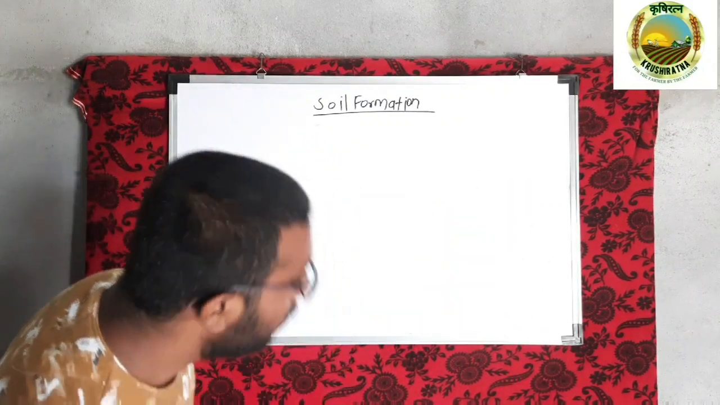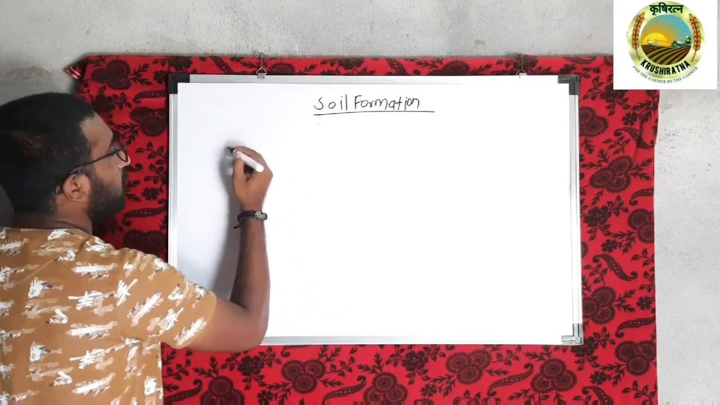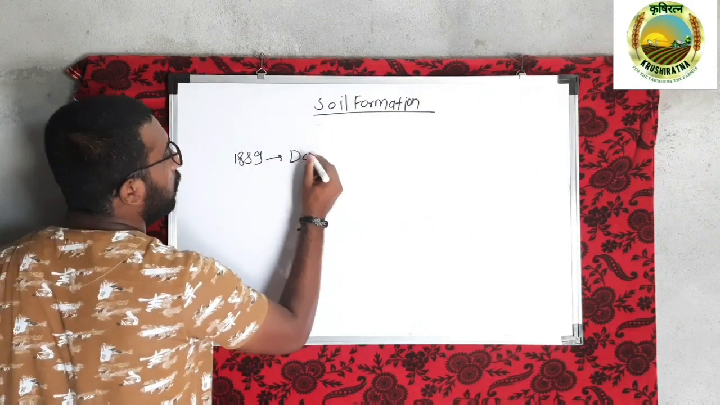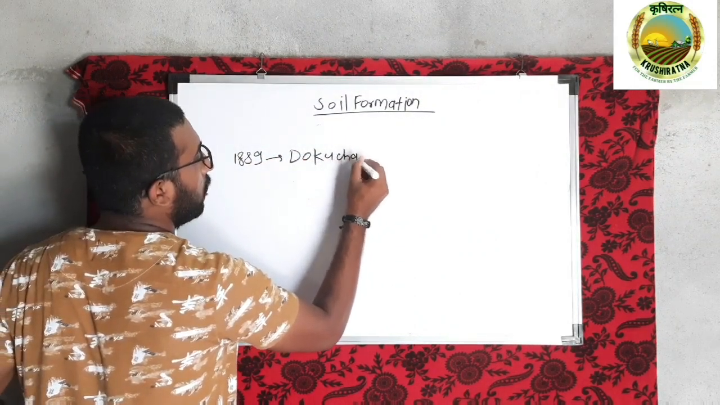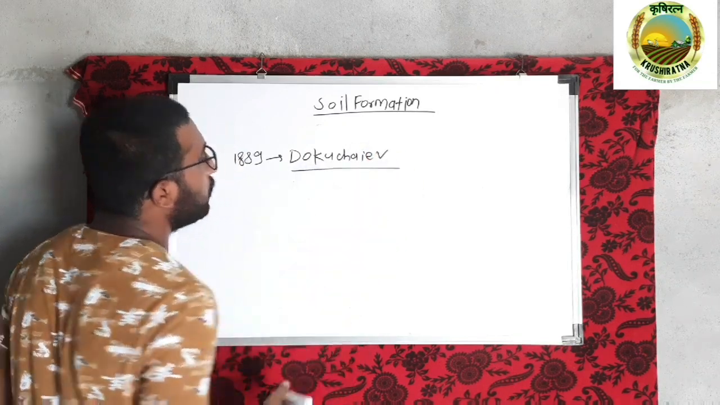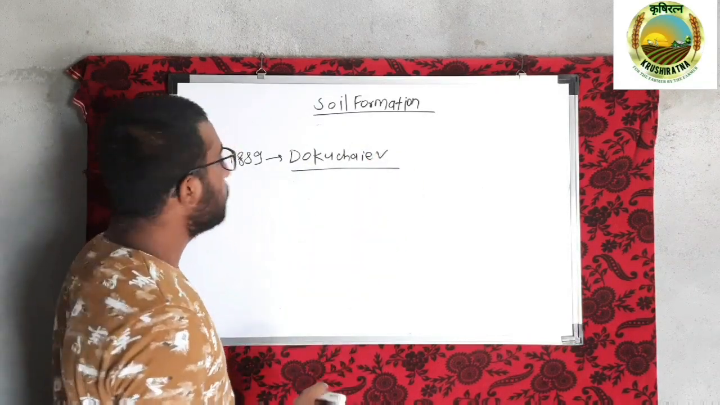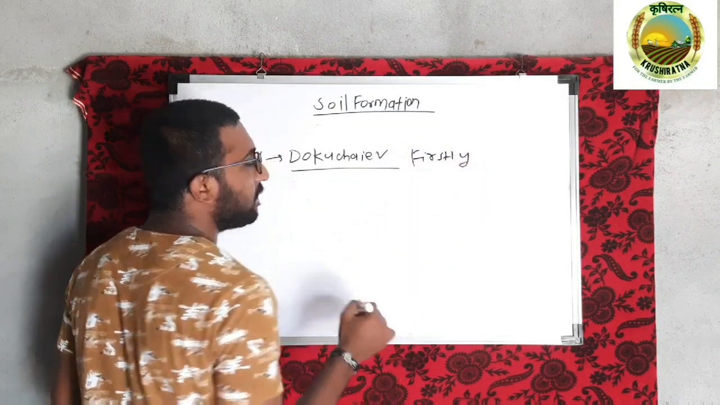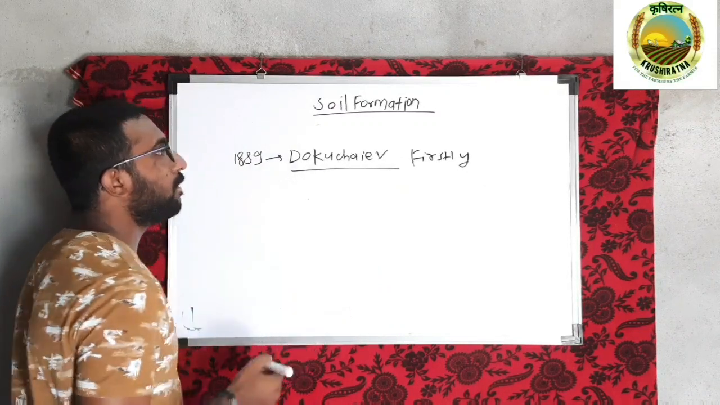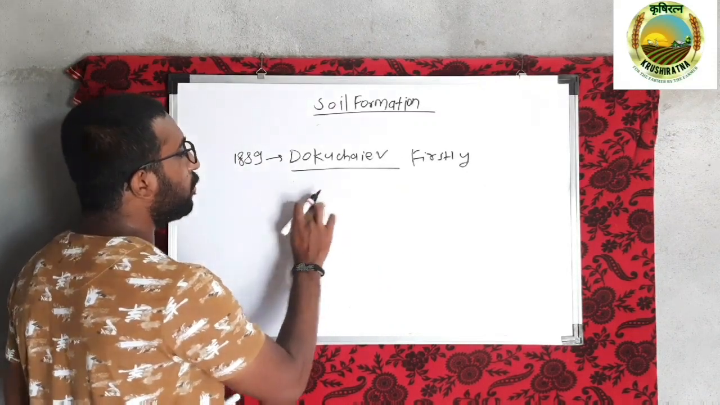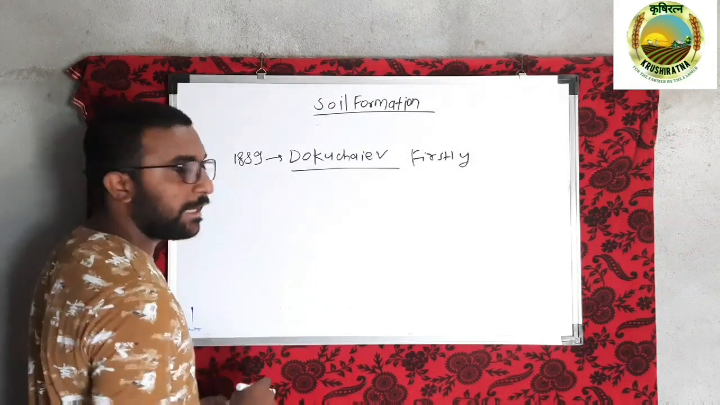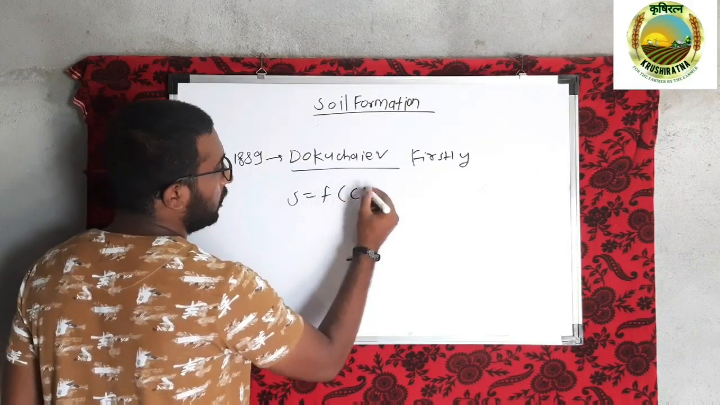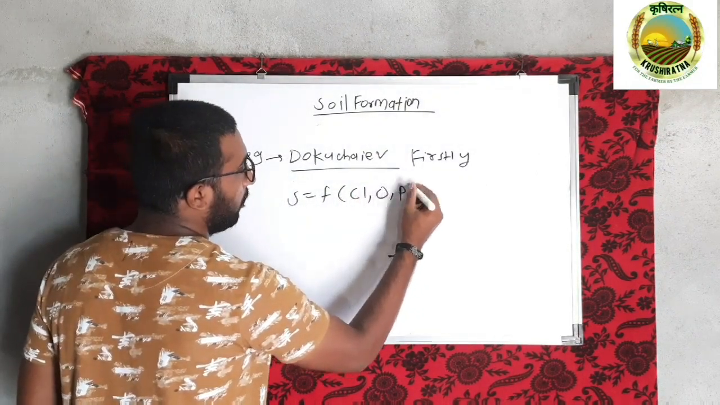In 1889, the scientist Dokuchaev, as you know the father of soil science, first described that there are several factors which contribute to the soil formation process. According to him, he showed these factors in an equation. His equation is S = f(Cl, O, P).